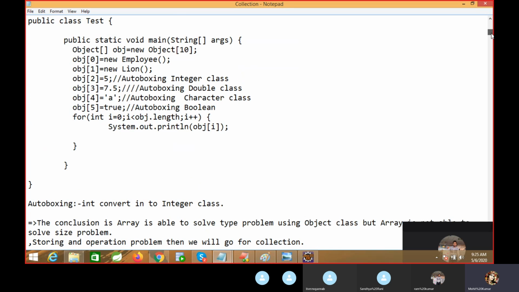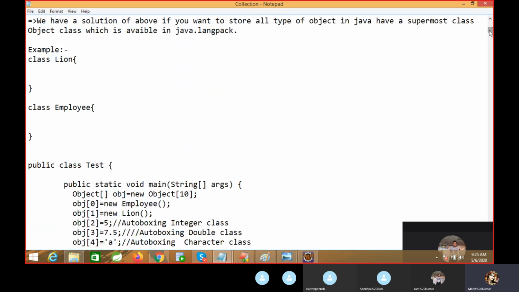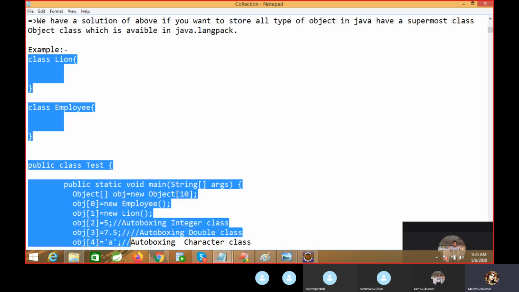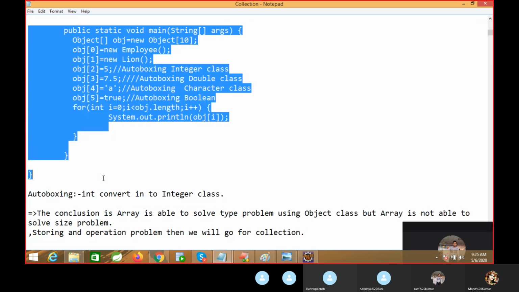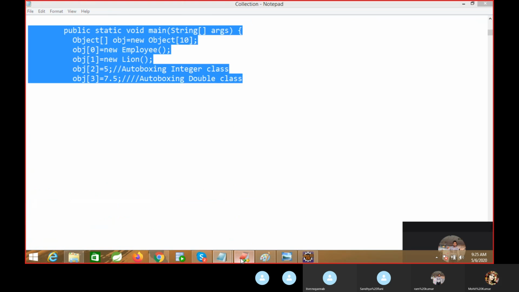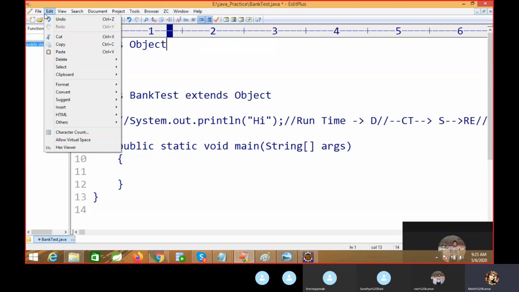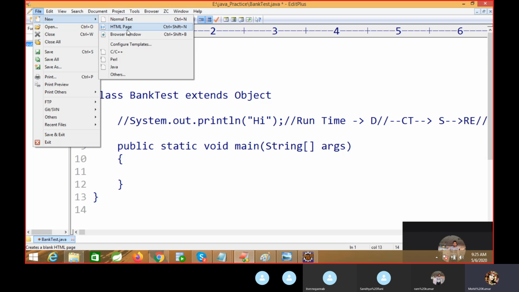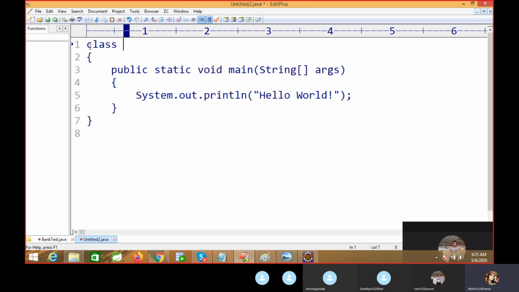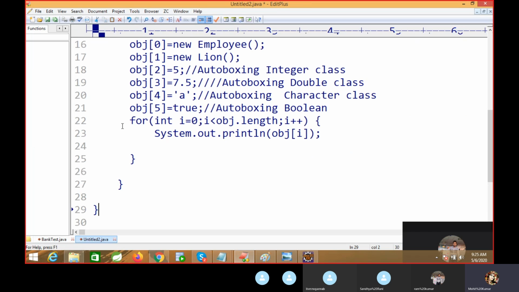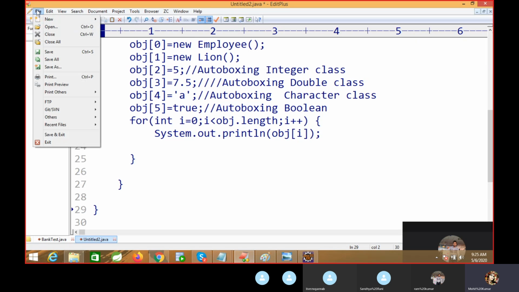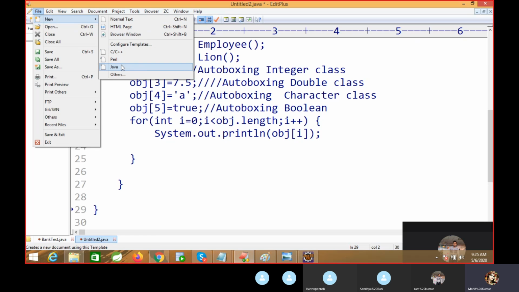So I will give you one example. From this example, you can understand the actual use of the Object class. It has many uses, but internally you can understand what the Object class means.